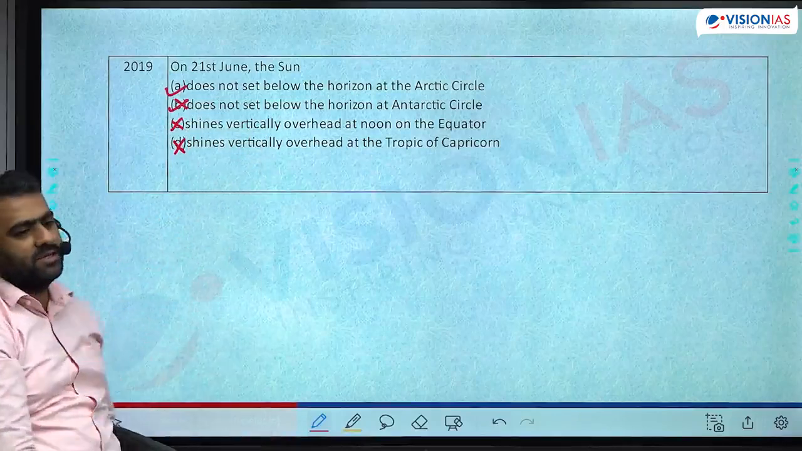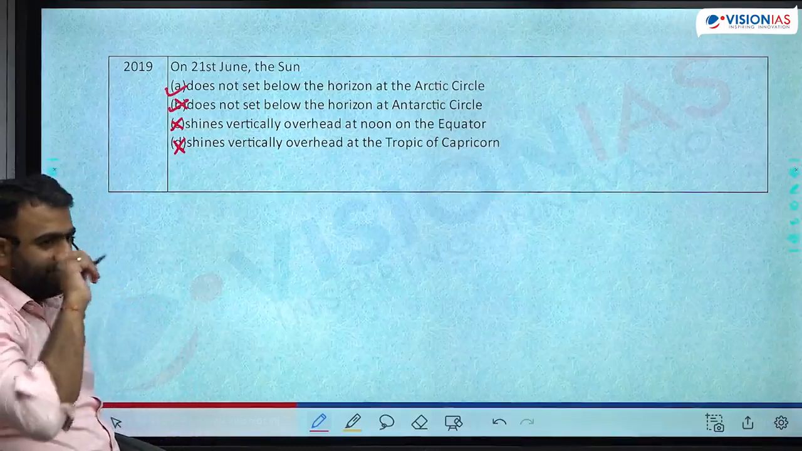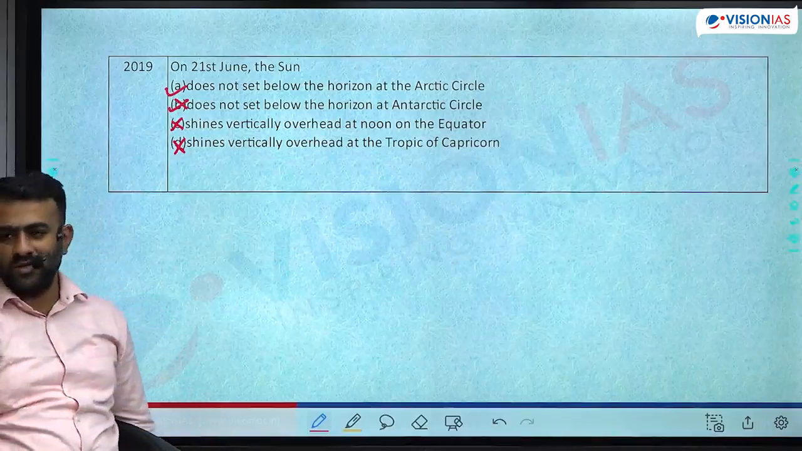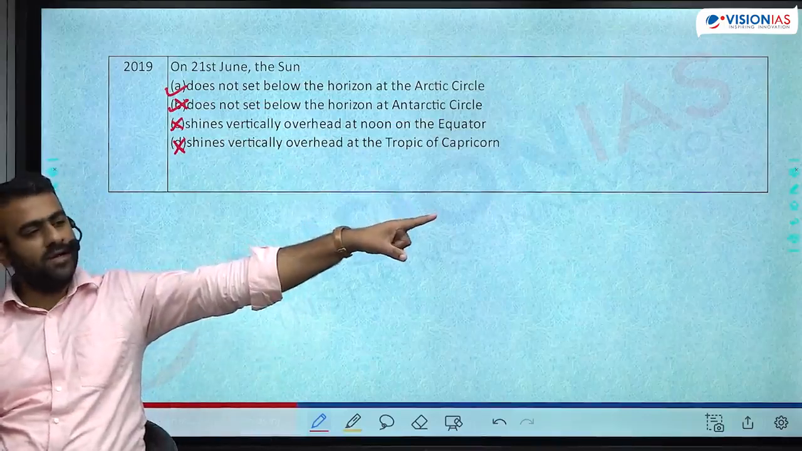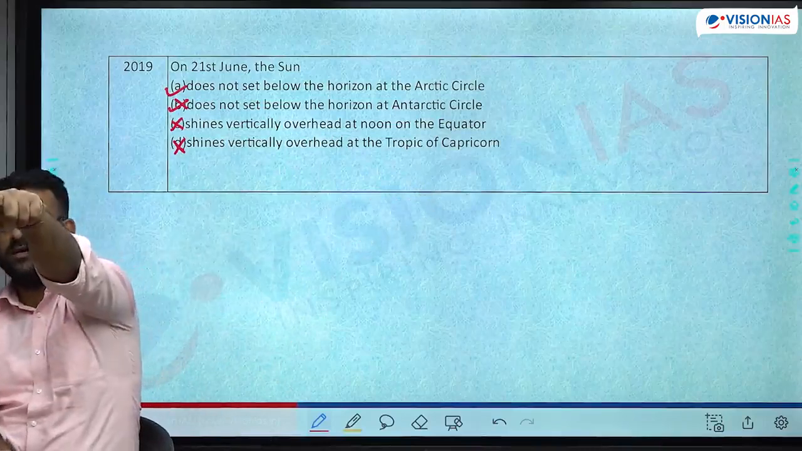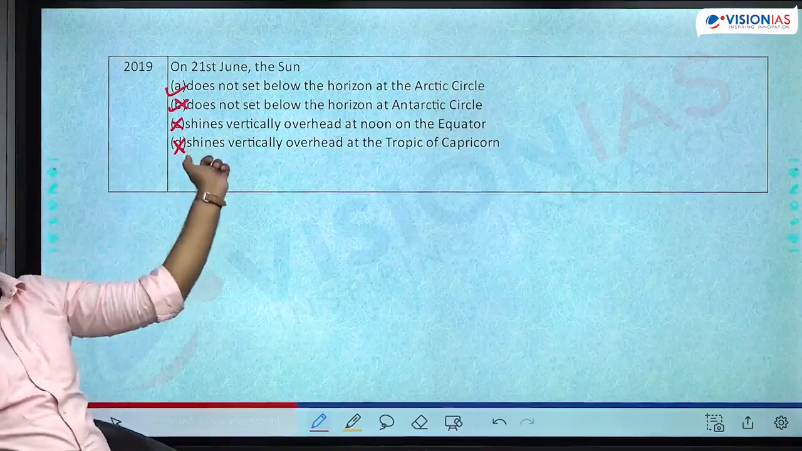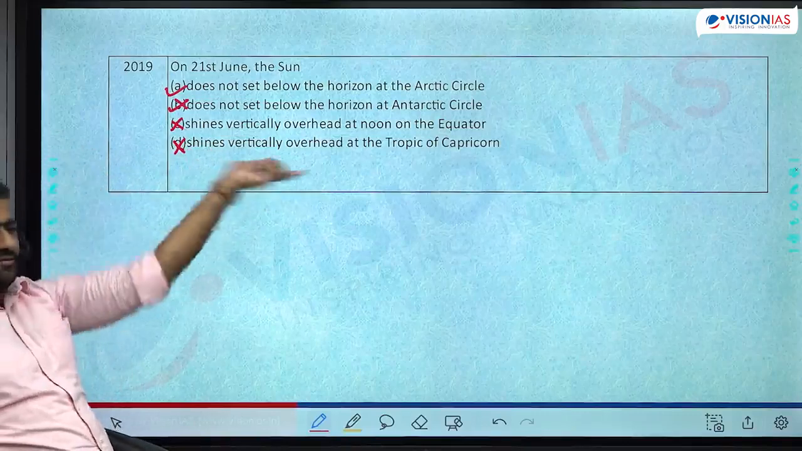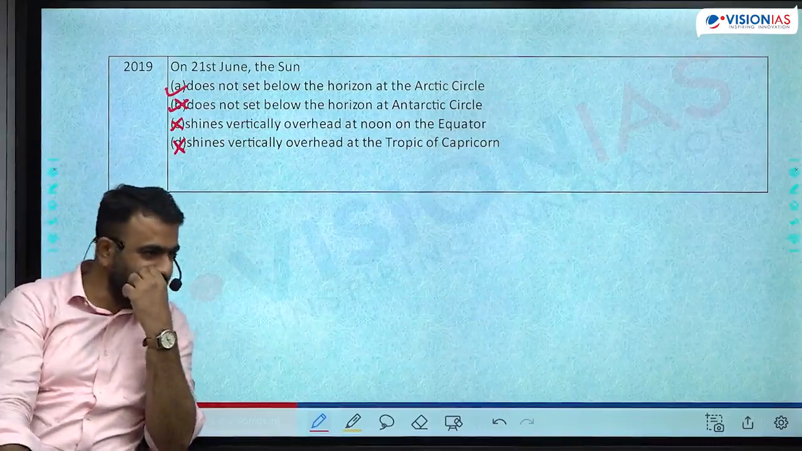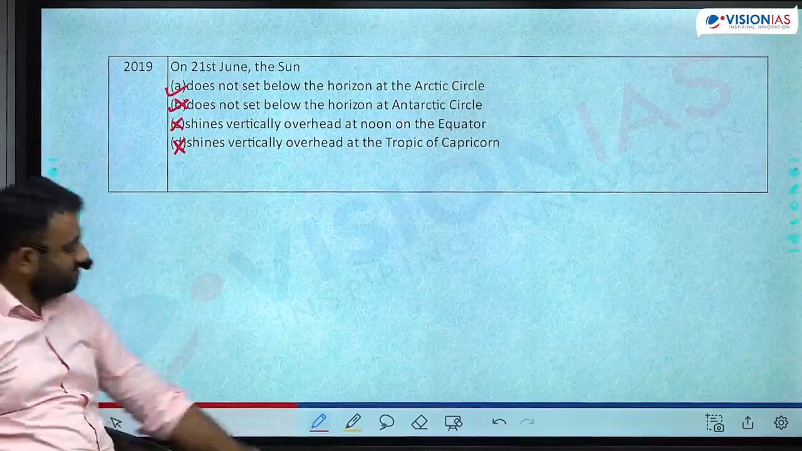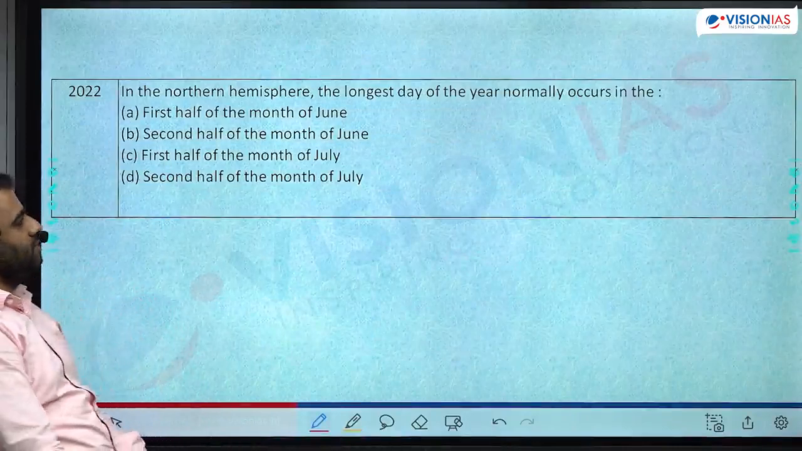All the regions beyond the Arctic Circle have polar day. Therefore, it does not set below the horizon. What do you mean by does not set below the horizon? The sun is always above the horizon. That is the meaning of 24 hours, right? You know how it is visible? Morning, sun is here above the horizon. Noon, sun is here above the horizon. Evening, sun is here above the horizon. And night, sun is here above the horizon. It takes a complete circle. Very beautiful phenomenon. For 24 hours, the sun is always above the horizon. It never sets below the horizon. So this was from 2022.